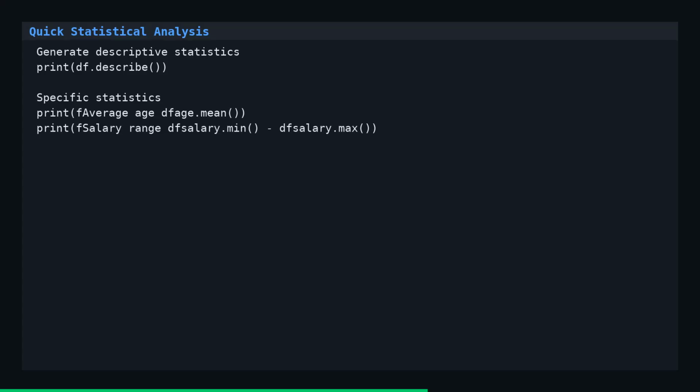The describe method provides instant statistical summaries including count, mean, standard deviation, and quartiles for numerical columns. You can also access specific statistics like mean, min, max, and std for individual columns. This quick analysis capability is invaluable for initial data exploration.